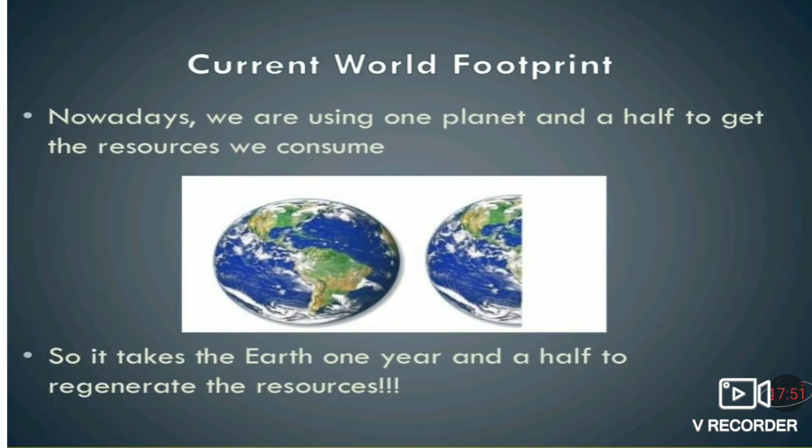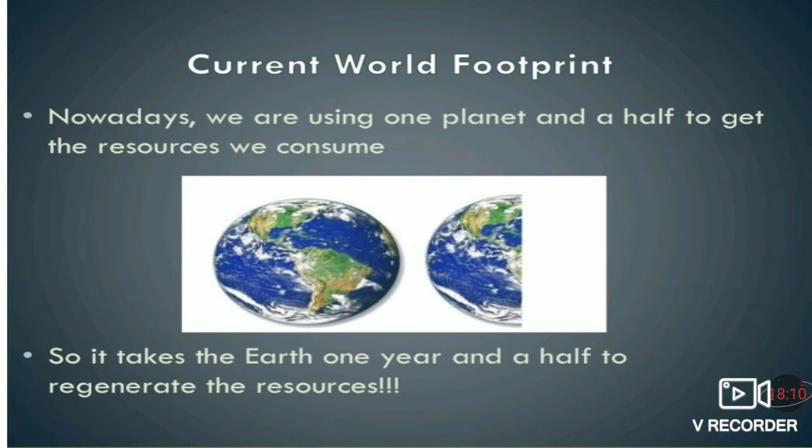Current world footprint. Nowadays we are using one planet and a half to get the resources we consume. So it takes the earth 1.5 years to regenerate the resources. Annually, how much are people using the natural resources?